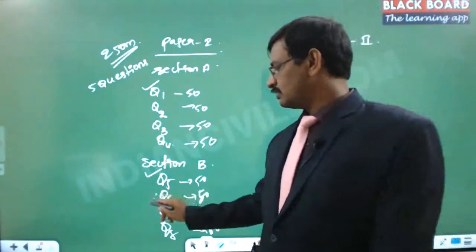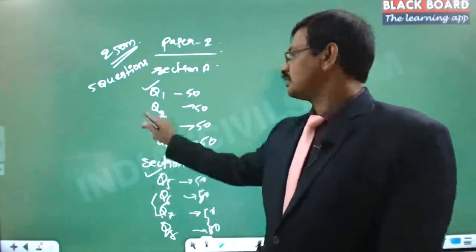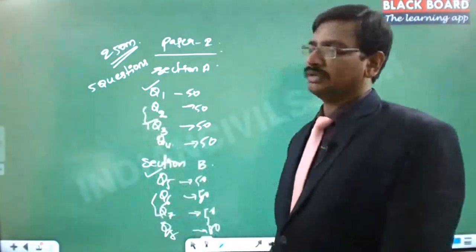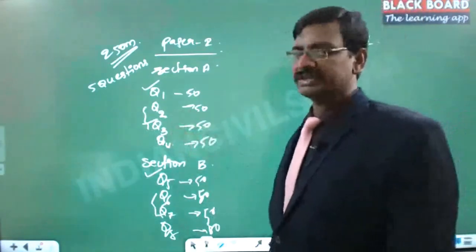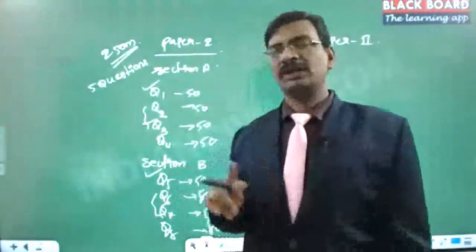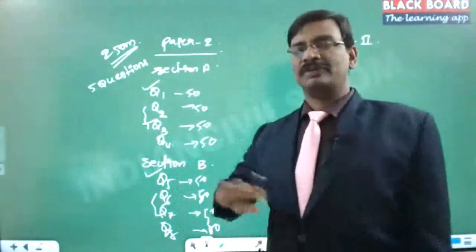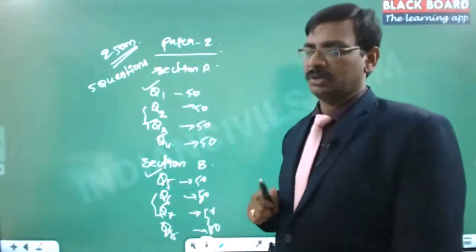That means you can select 1 or 2 questions from here and 1 question from here. Or you can select 2 questions from here and 1 question from here. Like that, you can select it. But you cannot select all 3 questions from one section itself. So this is a rule. And if you make that mistake, they won't allocate marks for that. So 50 marks will be cut straight away if you make that mistake. So you have to keep that in mind.